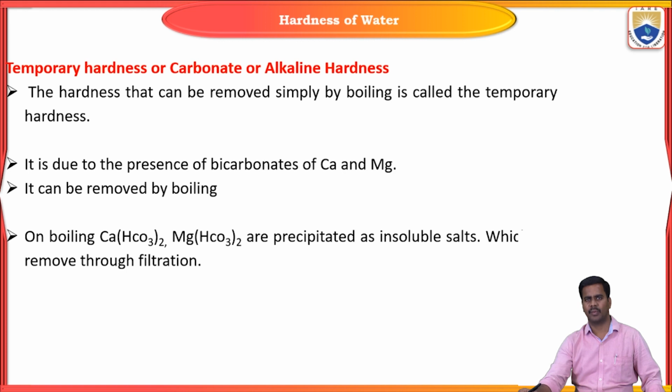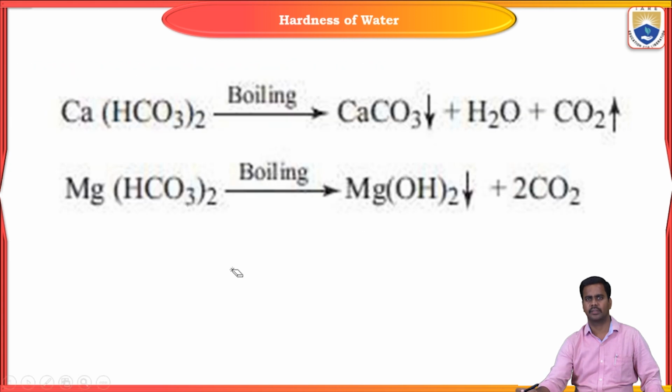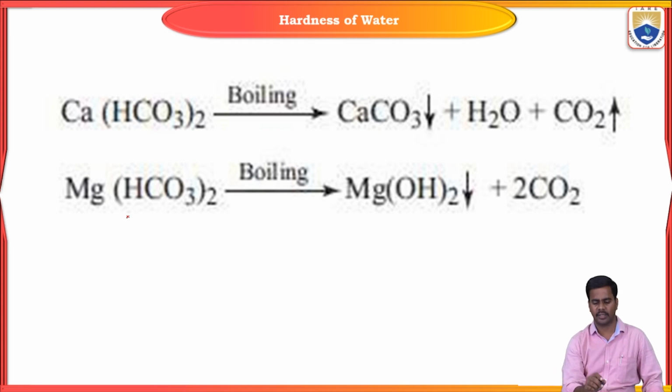It can be simply removed by boiling. When you are boiling hot water which contains the salts which cause temporary hardness, this is the reaction. Calcium bicarbonate and magnesium bicarbonate, on boiling, form calcium carbonate. The down arrow mark indicates a precipitate.